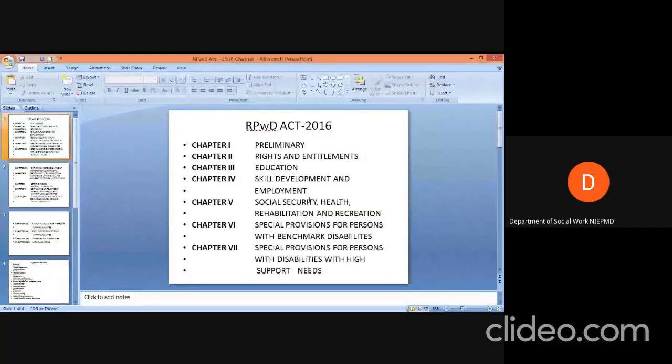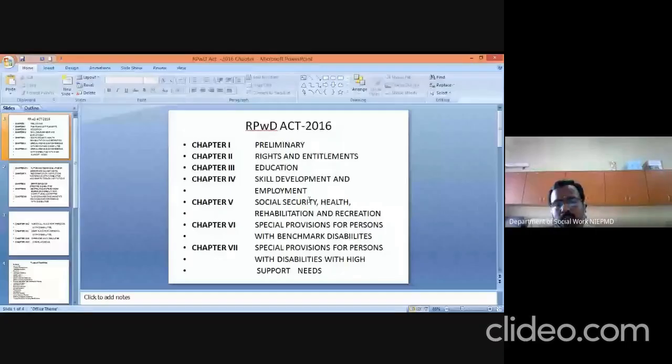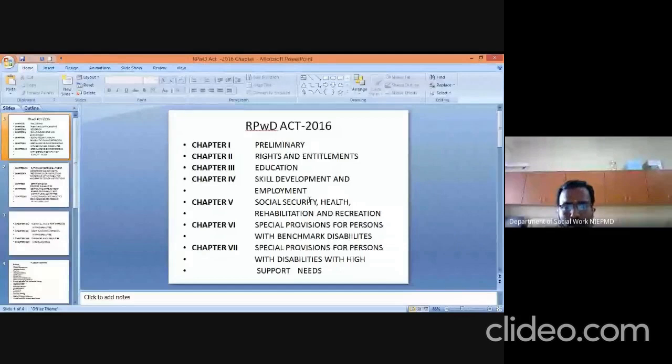Chapter 2 deals with the rights and entitlements. Rights and entitlements are nothing but the rights being given by the state to persons with disabilities, dealing with education. Under education, what special provisions are being provided by the state and central government for the educational aspects of persons with disabilities? For example, providing scholarships, and providing and purchasing aids and appliances. These are some special provisions under the education aspect.